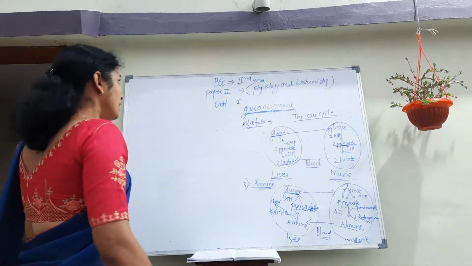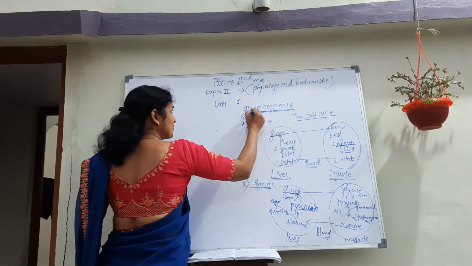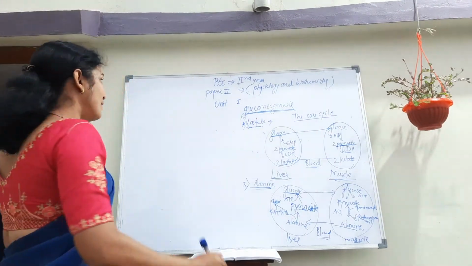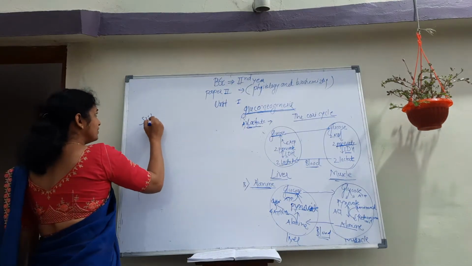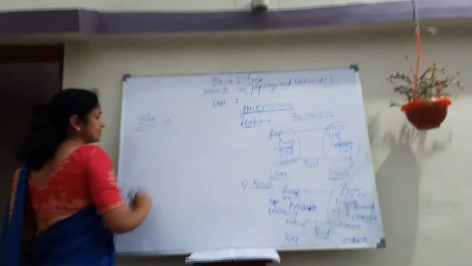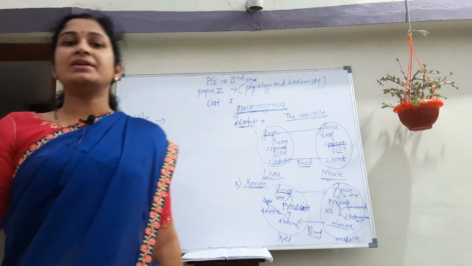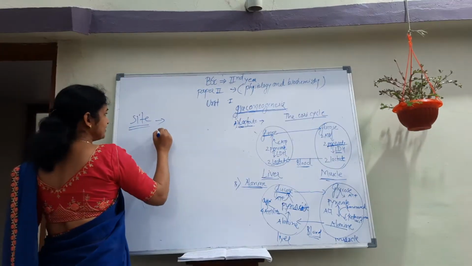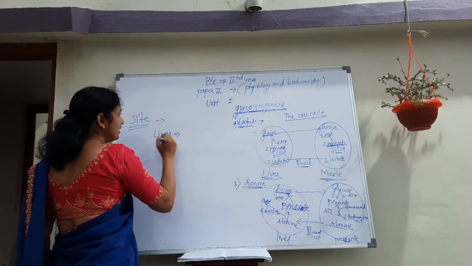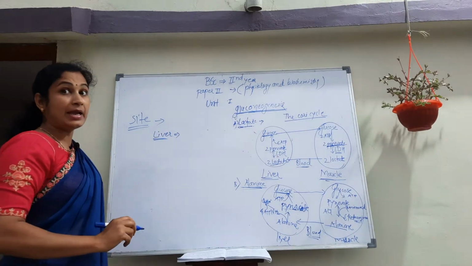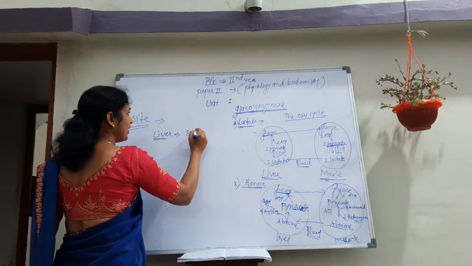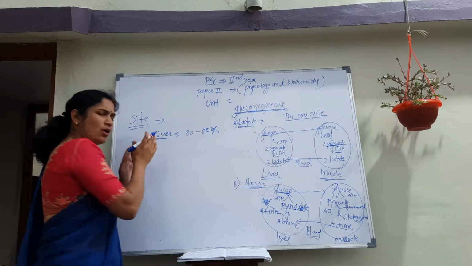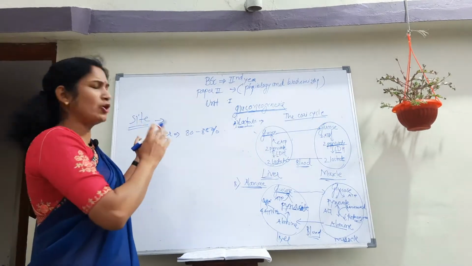Okay. Now, at which site does this gluconeogenesis process occur? Now we see the site of gluconeogenesis. This process occurs chiefly in the liver, that is 80 to 85%. This occurs in general, in normal circumstances.